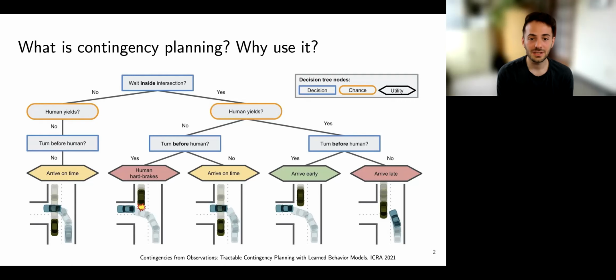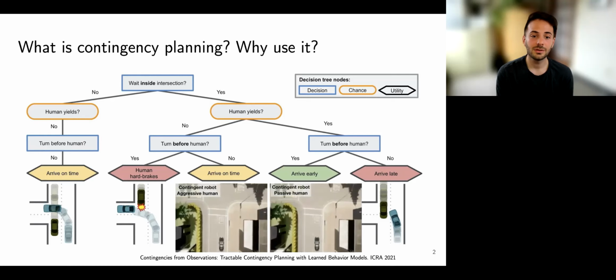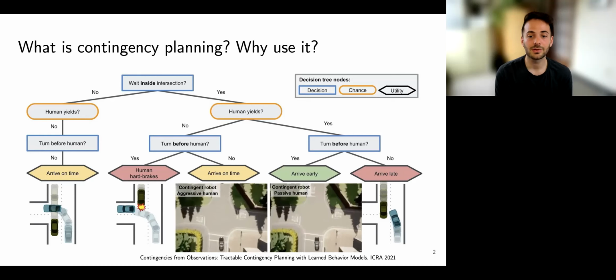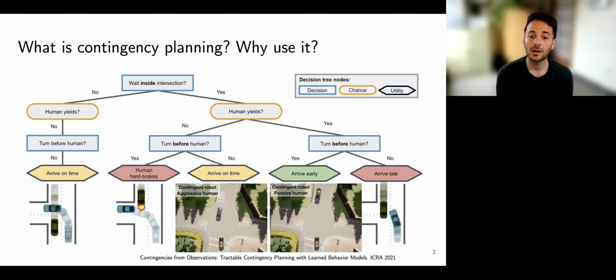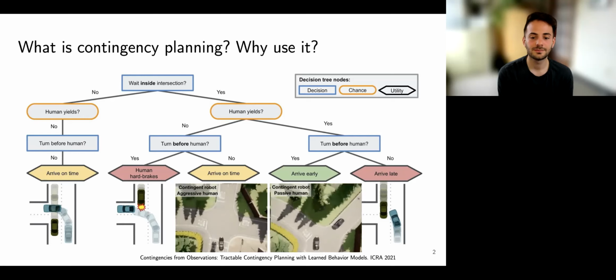However, with a contingent plan, the robot can potentially arrive earlier by planning to enter the intersection first with a contingency plan for different behaviors it may observe the human to do. If the human chooses to yield, the robot would proceed to make the turn. Otherwise, the robot waits for the human to pass.